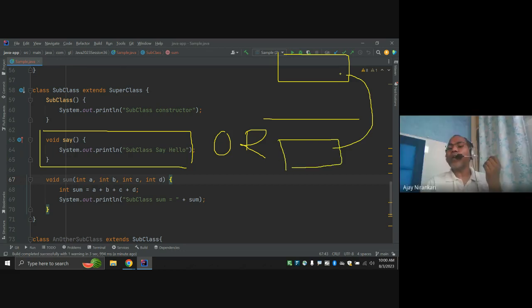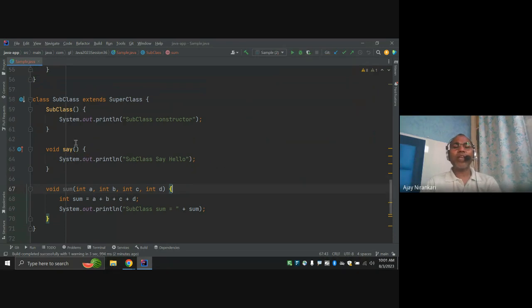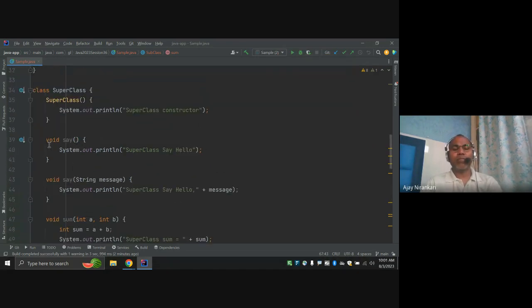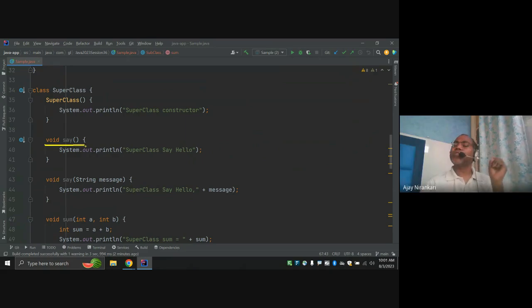Means overriding the definition. So overriding has the same signature. Notice here say has no argument, and the same in the subclass say. So this concept is known as overriding.